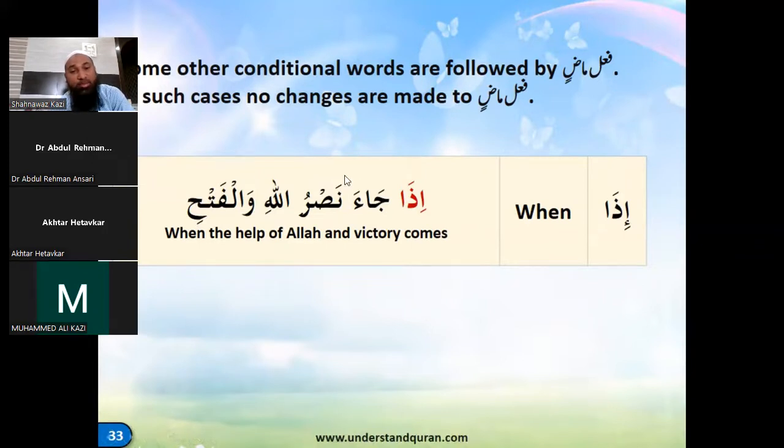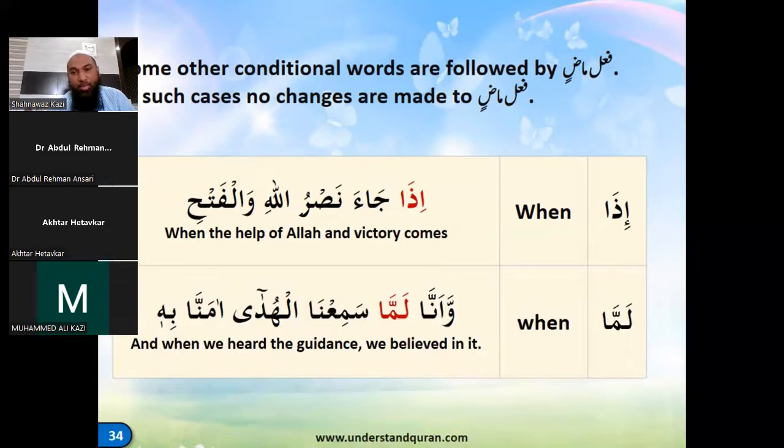What we are seeing is a present tense verb change, right? Keep that also in mind. The changes that are happening in conditional sentences are in the present tense, mudare, not madi. Because a condition will be put only for the future. Past tense has already occurred. Conditional sentences are futuristic sentences, so they will have the present or future verb.